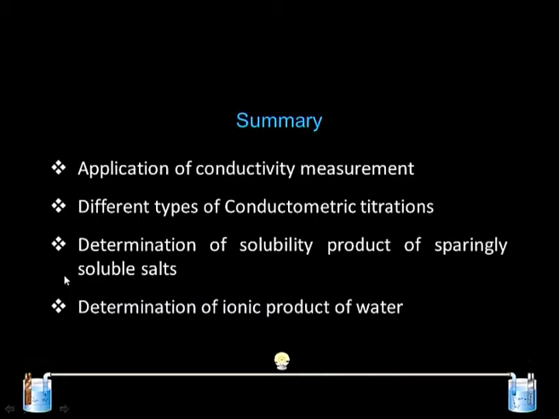With this we come to the end of this lecture series on electrochemistry 1. In this lecture series we have covered various topics related to conductance, types of conductance, how we can control it, and how we can understand the theories. We looked at different methods to study different types of conductance.